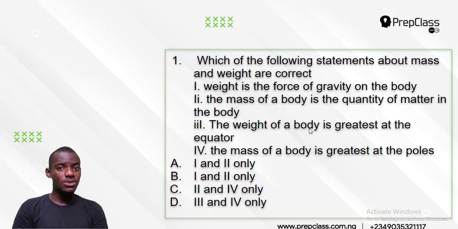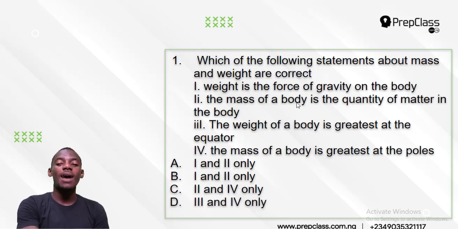Now, what is correct? Number 1, mass is the force of gravity on the body. Is that true? 2, the mass of a body is the quantity of matter in the body. Is that true? 3, the weight of a body is greater at the equator. Is that true? 4, the mass of a body is greater at the pole. Is that true? Do you have any idea which of them is true?